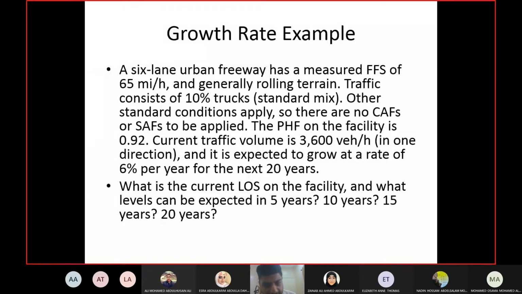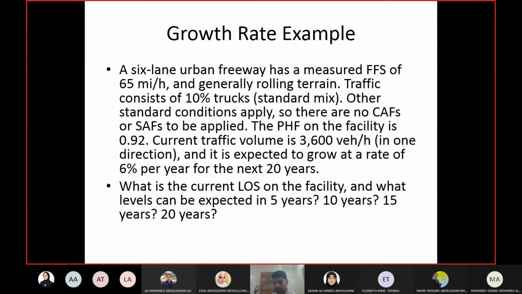So they are saying find out the level of service at five different times. The first one is the current time, and then after 5 years, 10 years, 15 years, 20 years. What will change in these times? The volume will change. Now remember, only the volume is growing, nothing else is growing. Only the volume is growing at 6% per year. So the remaining calculations will remain the same, but the volume will change.